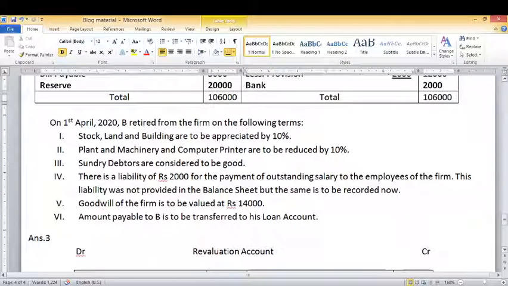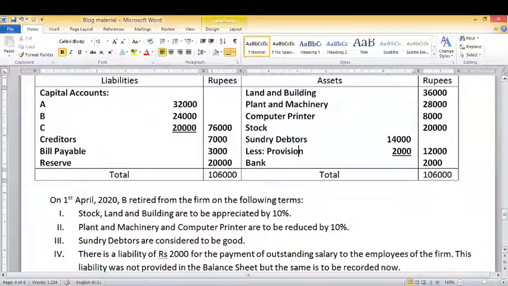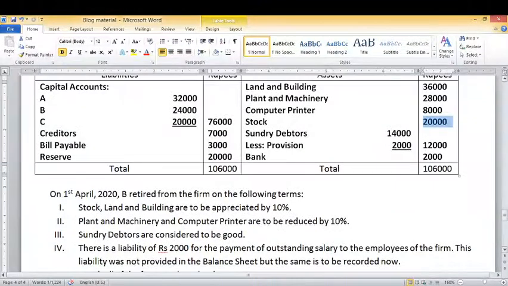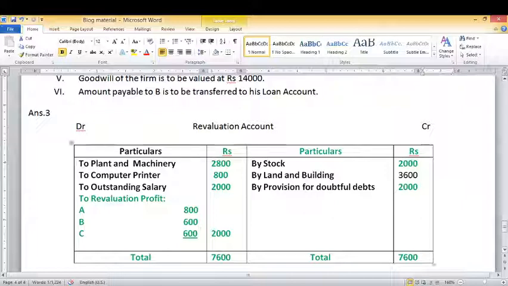So we can see in the first adjustment that the value of stock is increasing by 10%. In our balance sheet, stock value is given 20,000. So 10% of 20,000 will be 2,000. As it is a case of profit due to increase in the value of stock, it will be recorded on the credit side of the revaluation account as by stock 2,000.